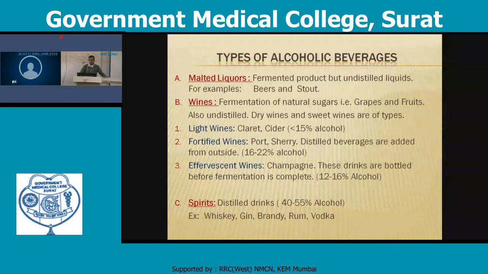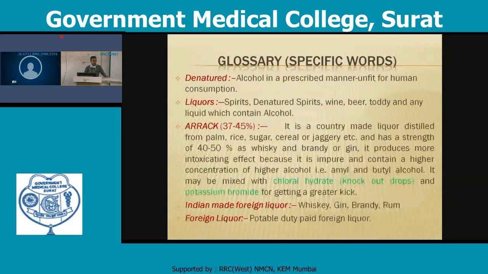Spirits are distilled drinks, and they have an alcohol concentration of about 40 to 55%. Whiskey, gin, brandy, rum, and vodka are known as spirit liquor. There is a specific word associated with alcohol.